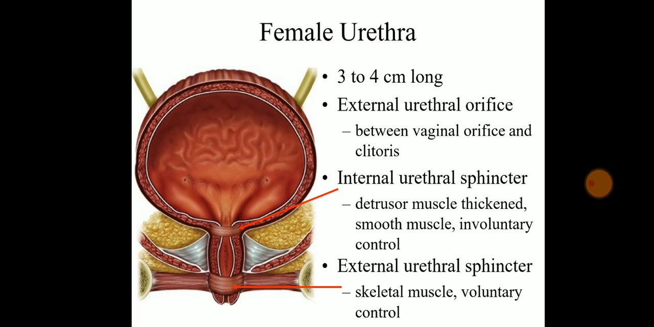This is the female urethra, which is 3 to 4 centimeters long. The external urethral opening is between the vaginal orifice and the clitoris. The internal urethral sphincter has a detrusor muscle, which is thick, smooth muscle under involuntary control. Where the external urethra is, the sphincter is skeletal muscle and has voluntary control. मतलब अगर मुझे नहीं जाना है, so I can control the urine for some time.